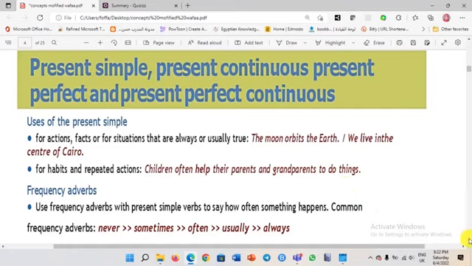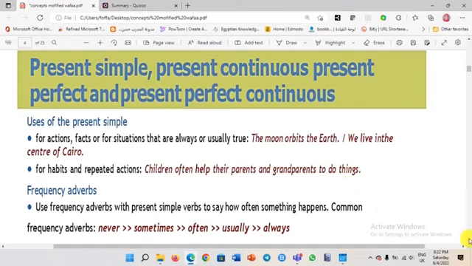So we use the present simple after time conjunctions to express future. For example, after Jack reaches London, he will send us an email. So he will reach London first, then he will send us an email.